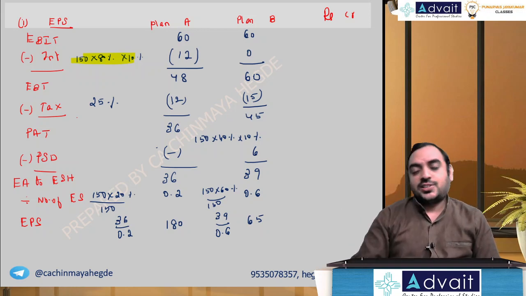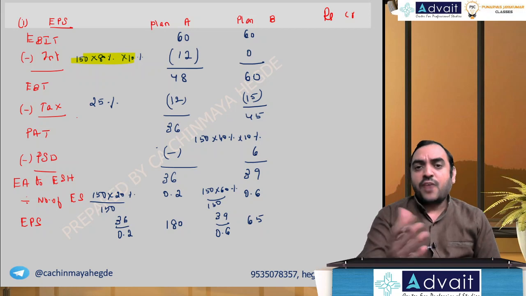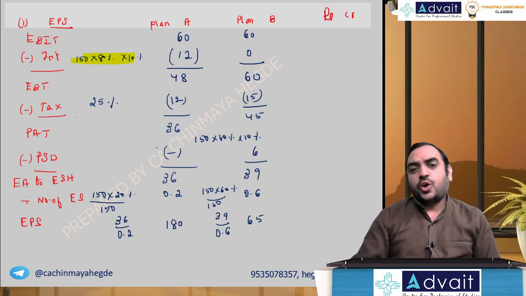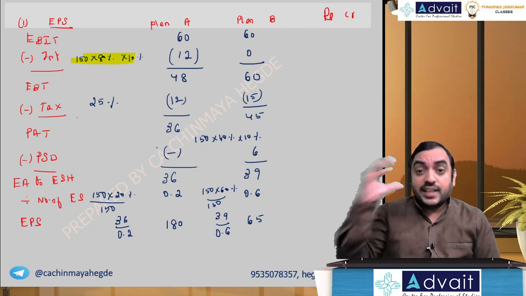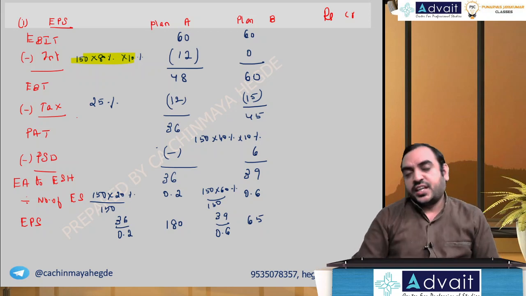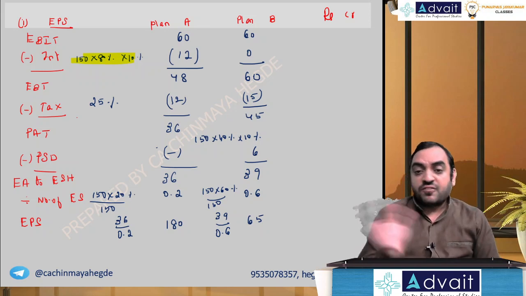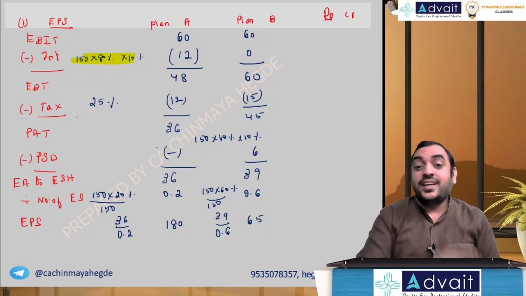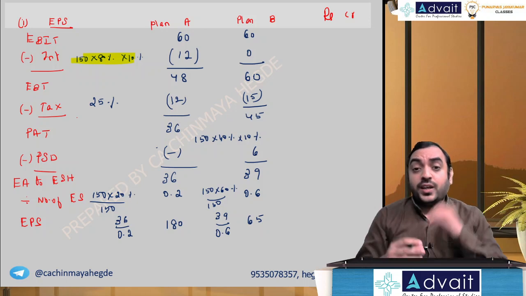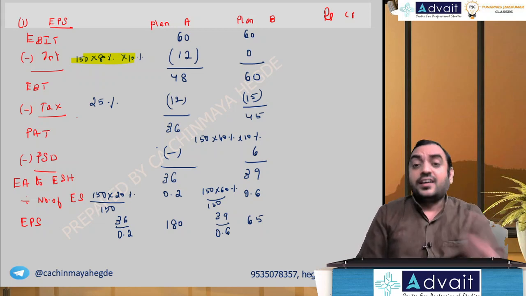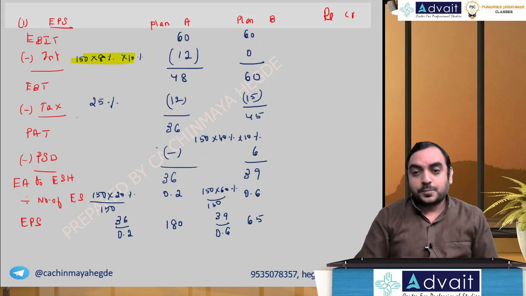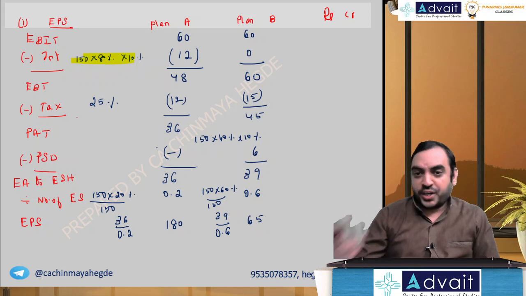Why? Context. They have plans. Preference share costs you so much. Debt costs you so much. So the intention behind using these words is interest and preference share dividend. So I have not done any adjustment for 1 minus t to differentiate between cost of debt and rate of interest. We are assuming in this context, cost of debt means rate of interest. Hope you get that point.